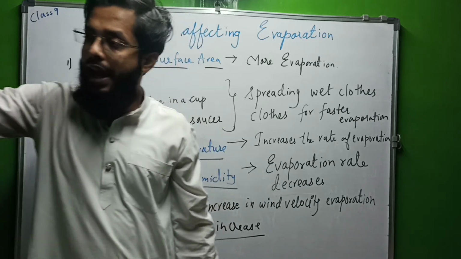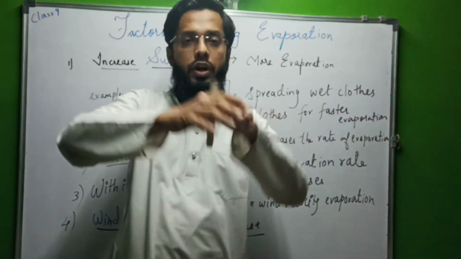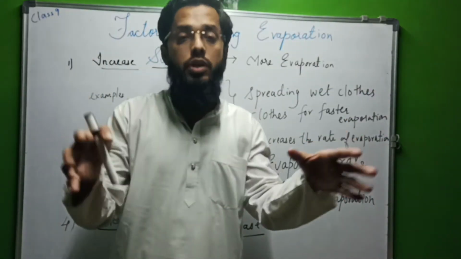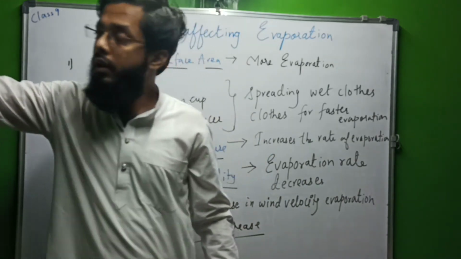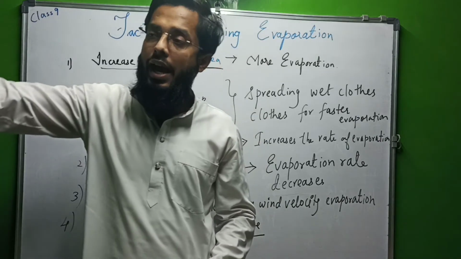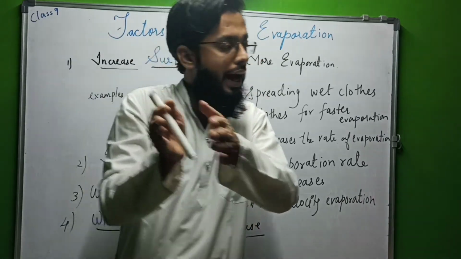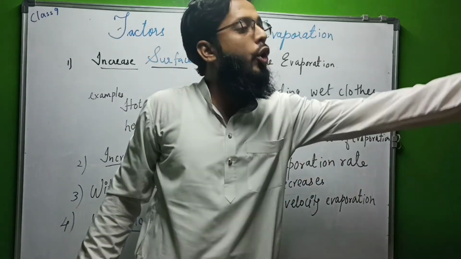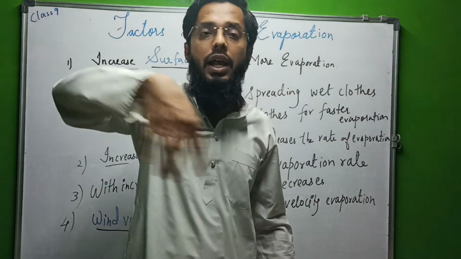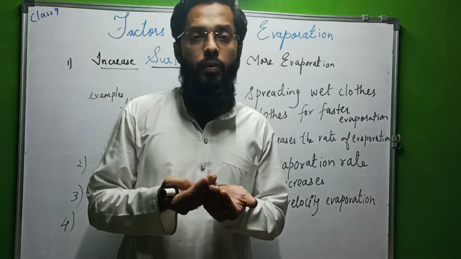So the dry air will displace this humid air. The wind will take this humid air away and we will have dry air. So in this way evaporation will occur more.